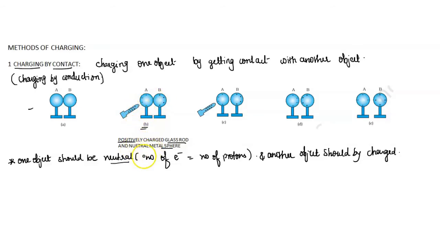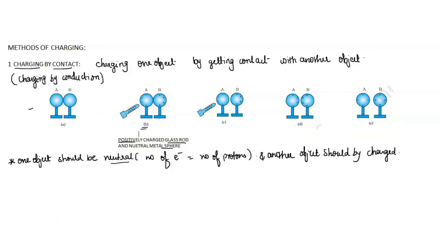When we bring this positively charged glass rod near the metal sphere, we know that opposite charges always attract each other. So the negative charges in the metal sphere come closer to the positively charged glass rod because of the attraction of opposite charges. That is, positive and negative charges get separated inside the metal sphere.